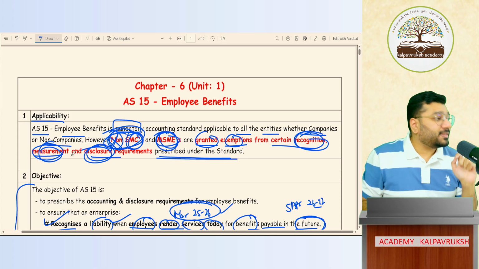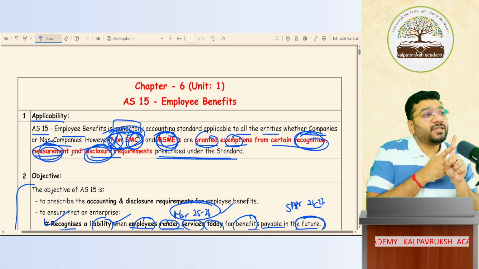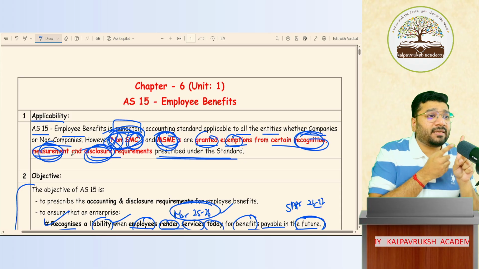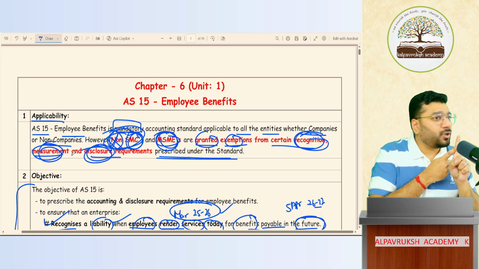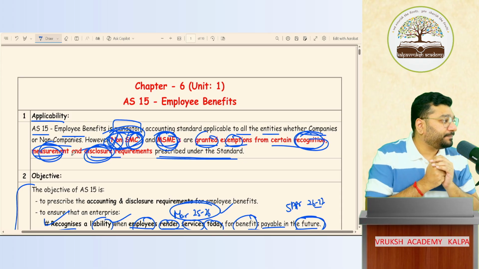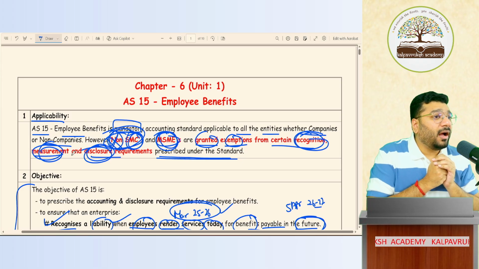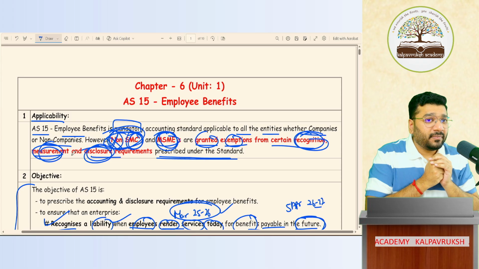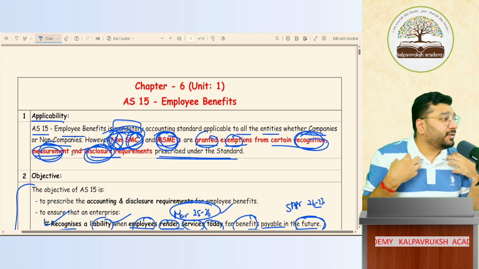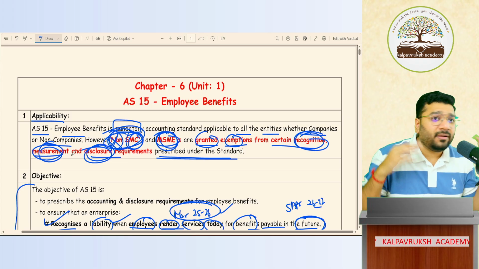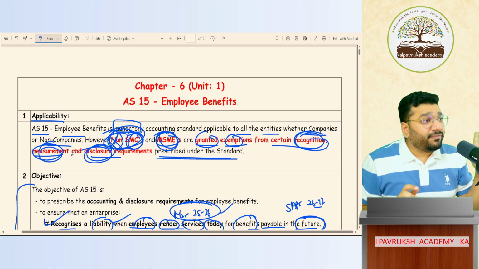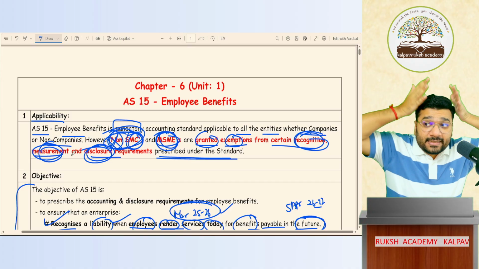What is not covered in this? ESOPs are not covered. Employee share-based payments accounting is not getting covered in AS15. Second, accounting for employee benefit plans. For them, how the accounting is done is not governed by AS15. So far clear? In the revision, this is very important because you need to organize the data properly in your mind.